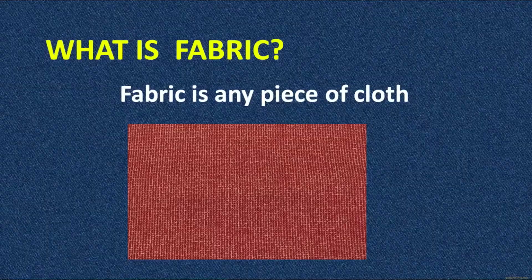There can be different colors, different styles, different methods and techniques of making a fabric, because one shirt can be plain white, the other shirt can be printed with different colors, or it can be a striped shirt as well. So how are these kinds of varieties put into a fabric? Fabric is any piece of cloth that we use. There are various techniques and methods for doing so, and we will discuss each one of them in detail.